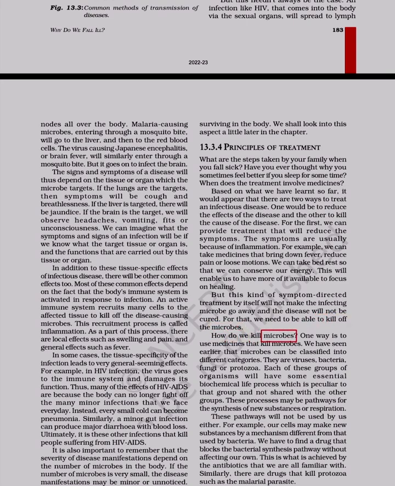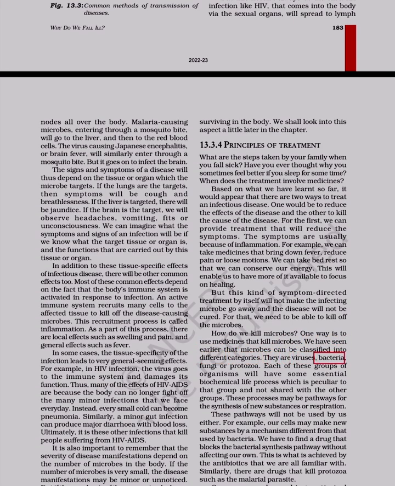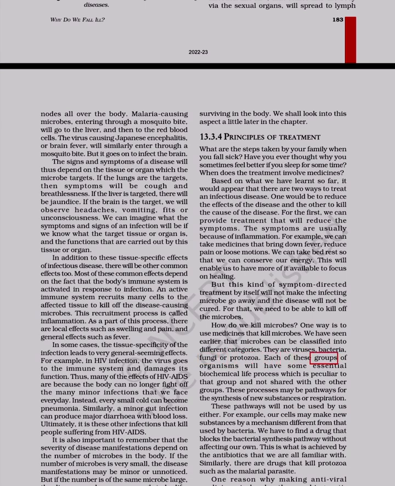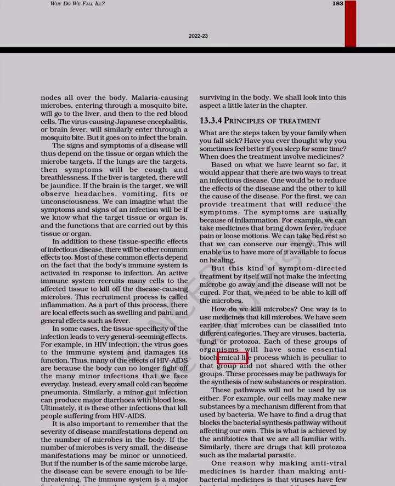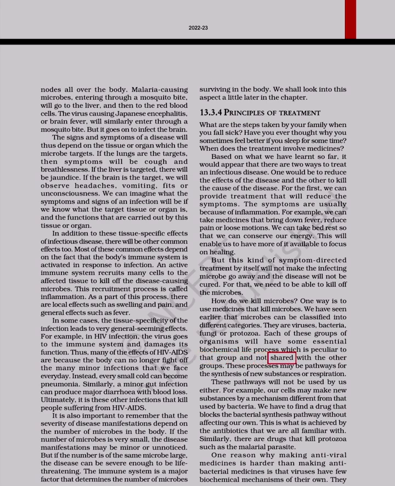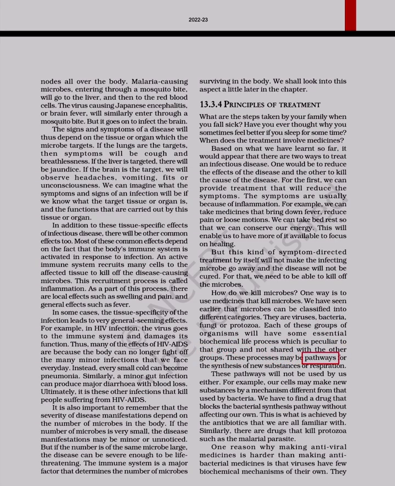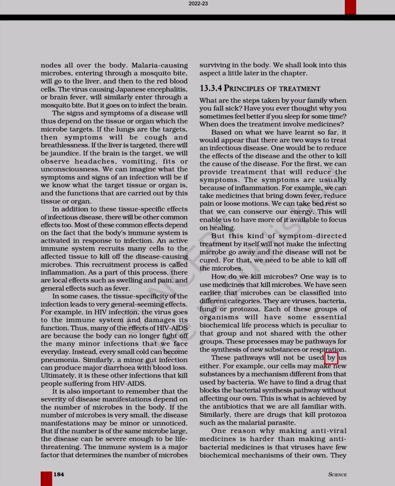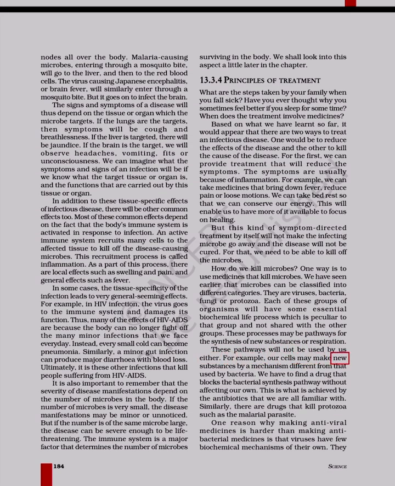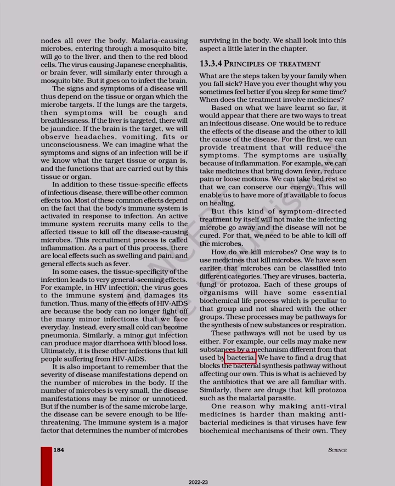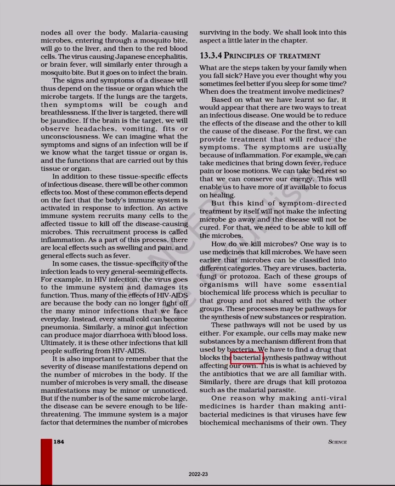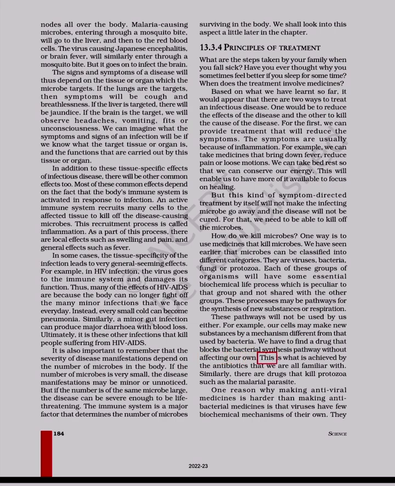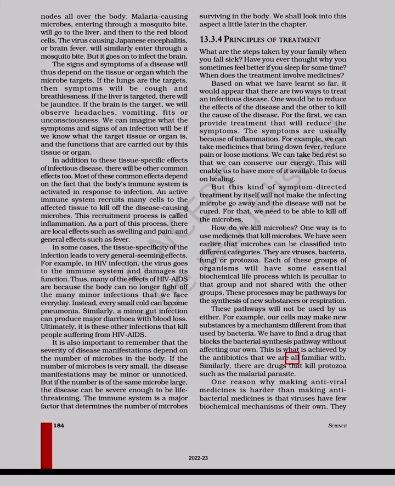How do we kill microbes? One way is to use medicines that kill microbes. We have seen earlier that microbes can be classified into different categories. They are viruses, bacteria, fungi or protozoa. Each of these groups of organisms will have some essential biochemical life process which is peculiar to that group and not shared with the other groups. These processes may be pathways for the synthesis of new substances or respiration. These pathways will not be used by us either. For example, our cells may make new substances by a mechanism different from that used by bacteria. We have to find a drug that blocks the bacterial synthesis pathway without affecting our own. This is what is achieved by the antibiotics that we are all familiar with.